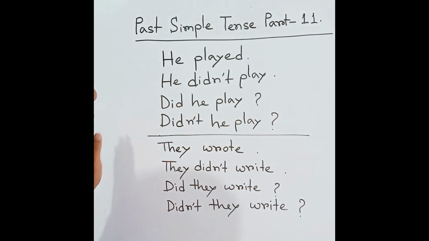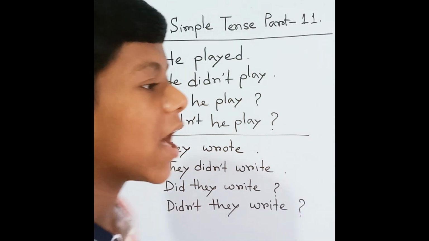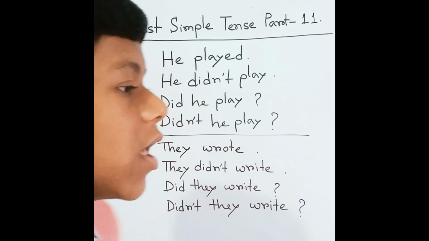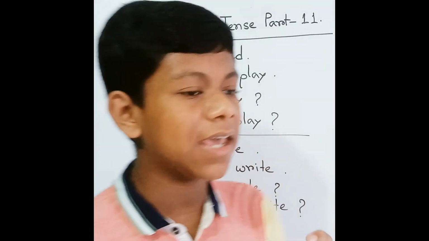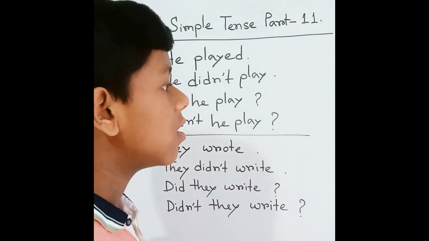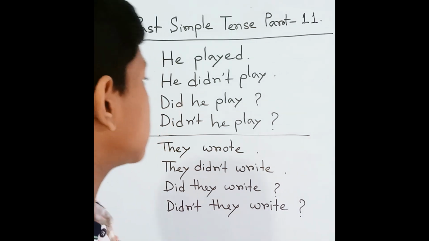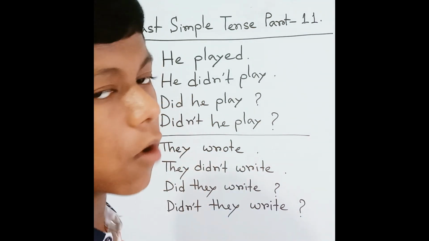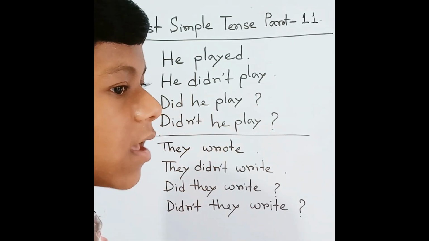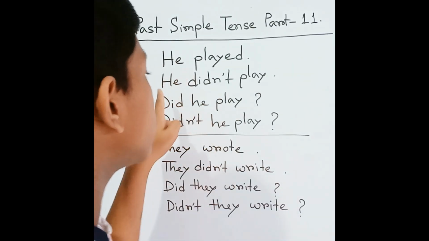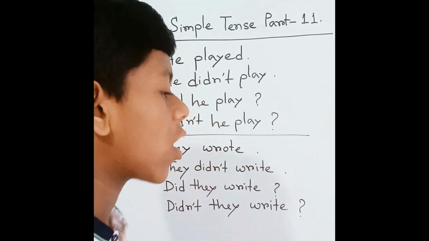So first of all, we have learned this. Here I have given an example with a regular verb and an irregular verb. The regular verb here is play. Play is the base form, and it becomes played in the past. So here I can say he played, he didn't play. One is positive, one is negative, and the third is the question form. Question means the positive form of the question and the negative form of the question.